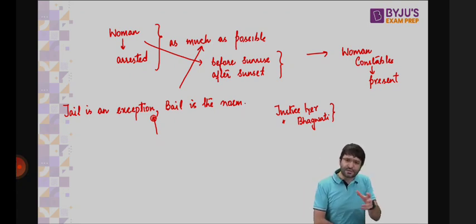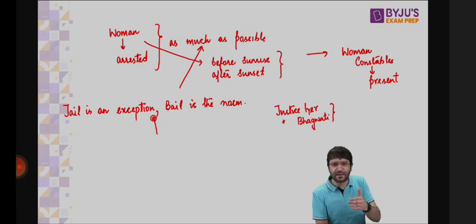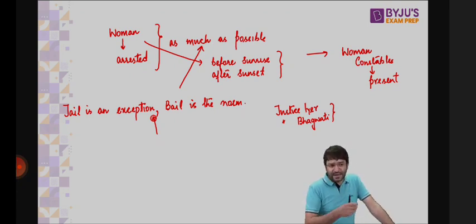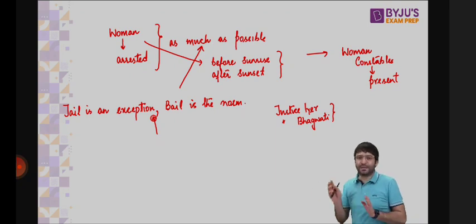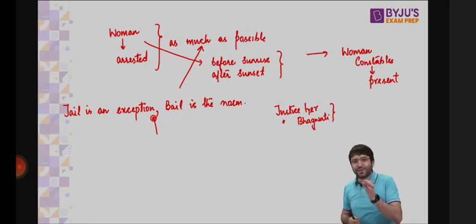But judicial process is a slow process in India. That means the cases may take many, many years. There have also been instances where a case would continue for 20 years, till the time a petitioner is already dead. Imagine a situation where you are accused in a particular case and you're thrown into a jail, and it takes 20 years for the judiciary to decide that you are innocent. What will happen to the 20 years of your life? They're gone, they're lost. Since the assumption is that you're innocent until proven guilty, jail should be an exception. Only in exceptional circumstances you should be sent to jail. Otherwise, you should be released on bail.